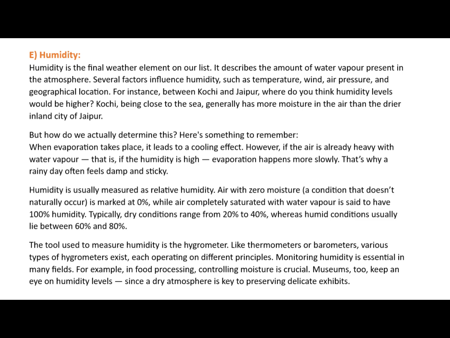The tool used to measure humidity is the hygrometer. Like thermometers or barometers, various types of hygrometers exist, each operating on different principles. Monitoring humidity is essential in many fields. For example, in food processing, controlling moisture is crucial. Museums, too, keep an eye on humidity levels since a dry atmosphere is key to preserving delicate exhibits.